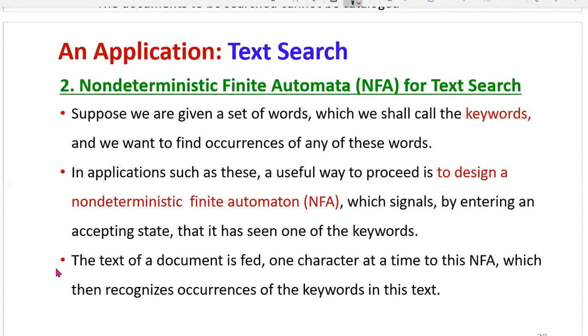The text of a document is fed one character at a time to this NFA. In any automaton, the finite control at any one state, by using the read head of the tape reader, can read only one symbol at a time from the input tape. Here also we will feed only one character at a time to this NFA, which then recognizes occurrences of the keywords in this text. In every keyword, you can put only one character on one transition.